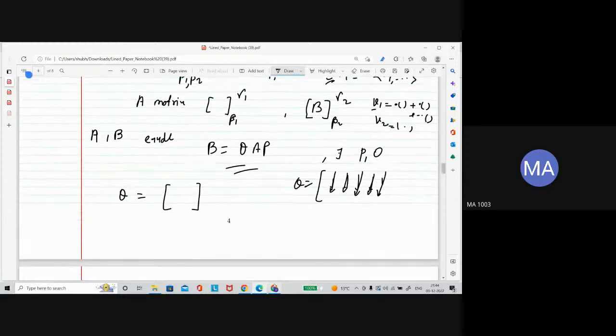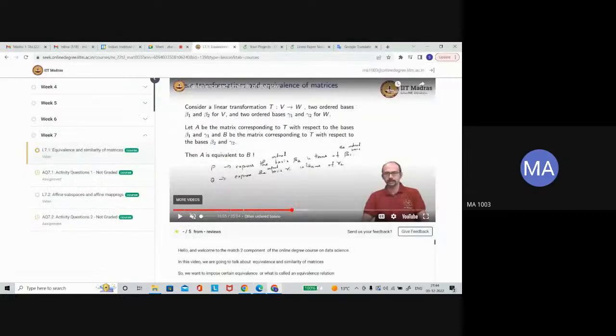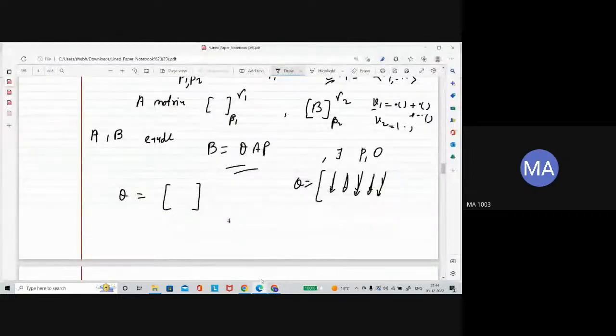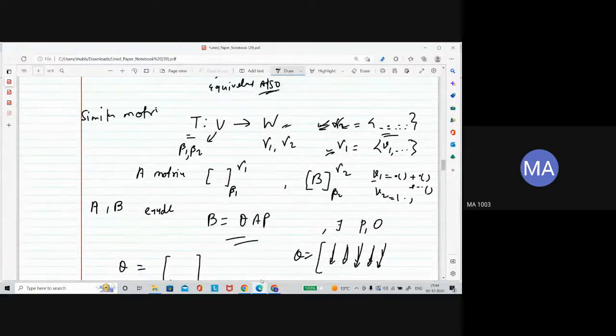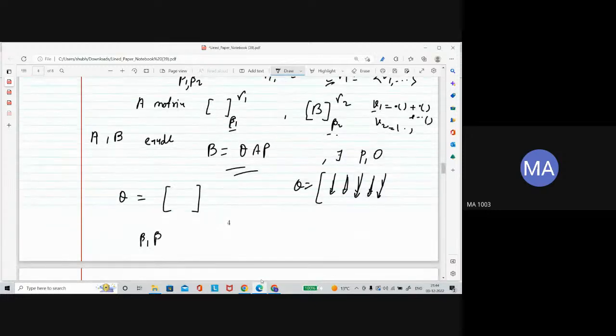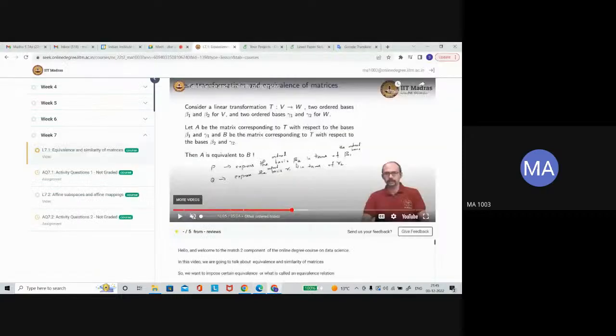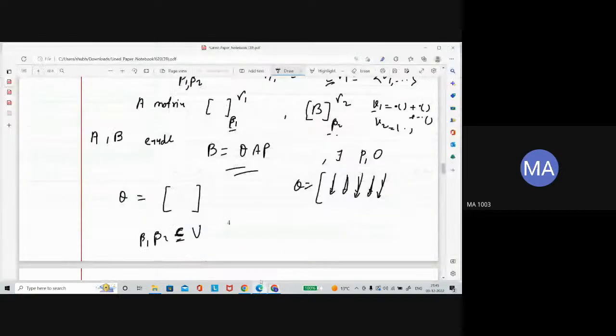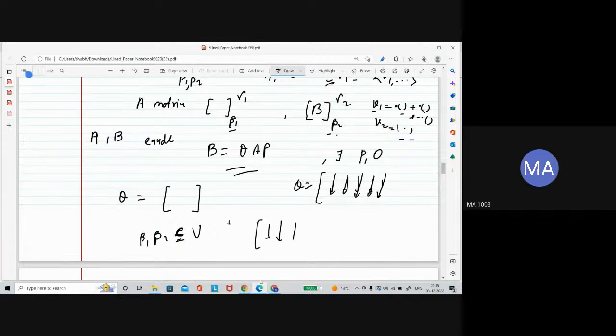And for P, again you express beta 2 in terms of beta 1. Beta 1 and beta 2 are bases of the domain. So express beta 2 in terms of beta 1. What do you mean by express? It means writing each element in linear combination form and writing the coefficients in column fashion.